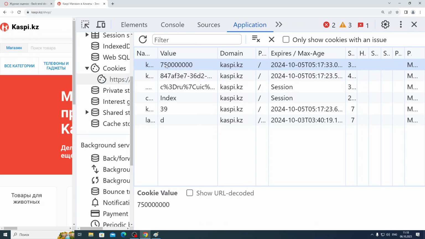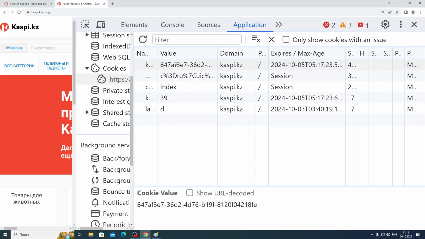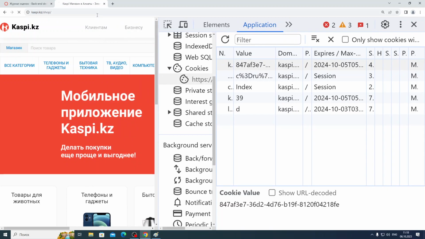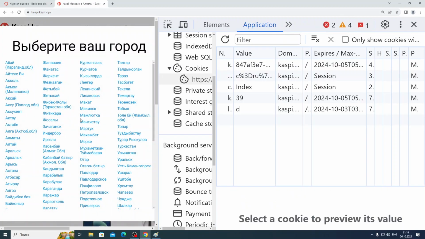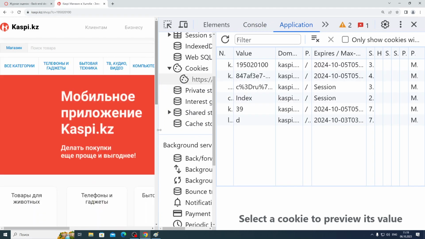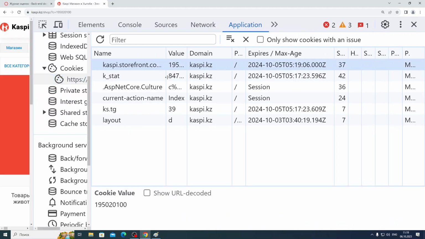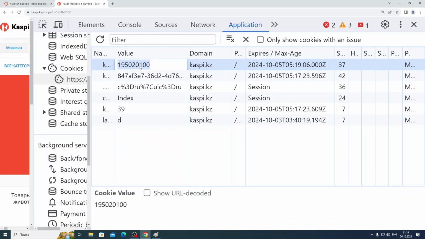Let me first try to remove this cookie. I will delete the city cookie. Then I will try to enter again. Now it's asking again. Okay, so let me choose another city, let's say Ushtobe. After I choose it, it gives me the same cookie but with another value. This is another value because I chose Ushtobe, another city.